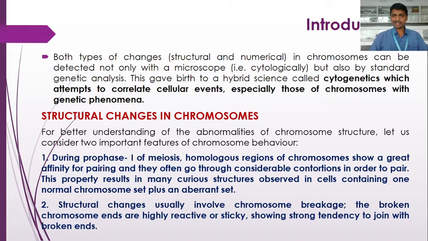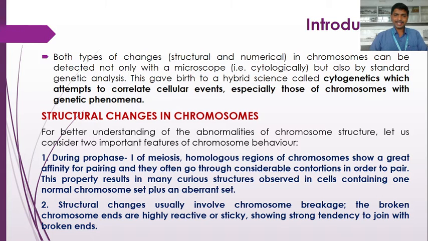So all these are referred to as homologous regions. Homologous regions of chromosomes show a great affinity for pairing, and they often go through considerable contortions in order to pair. So pairing or synapsis during prophase I occurs preferentially between the homologous regions of the chromosome, and this property results in many curious structures observed in cells containing one normal chromosome set plus an abnormal or aberrant set.